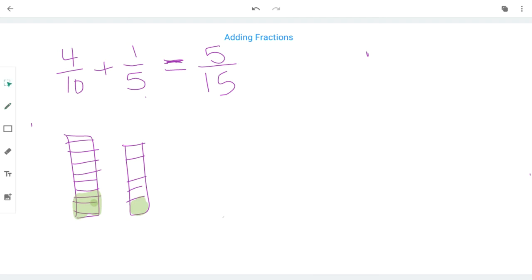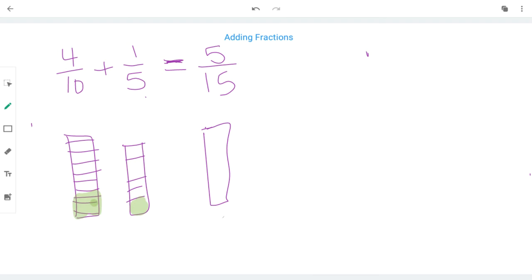I can even try and move this green. It would work. And I'm going to show you what 5/15 looks like. So I'm going to try and do a bar that's about the same size. Not perfect, but we do what we can. I'm going to try to do 15.